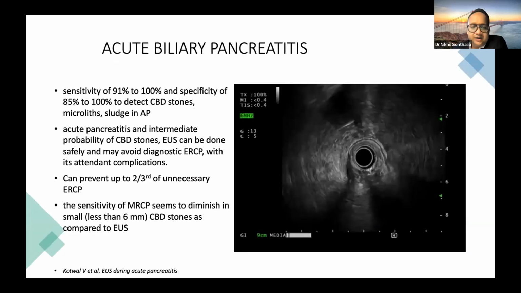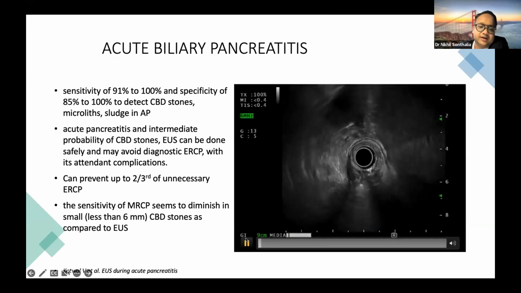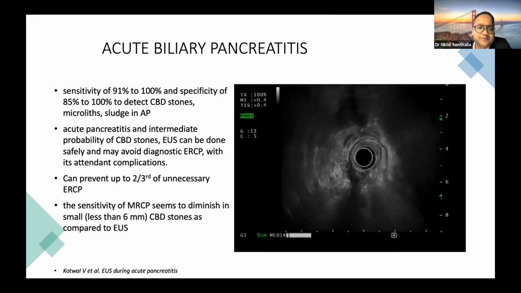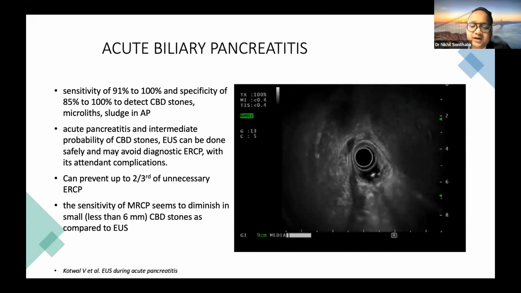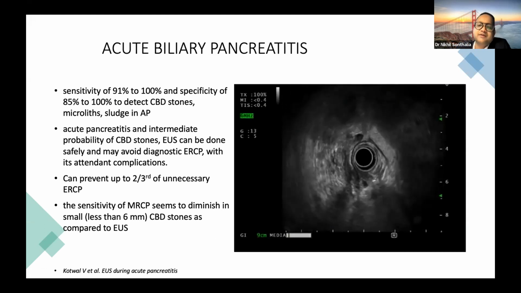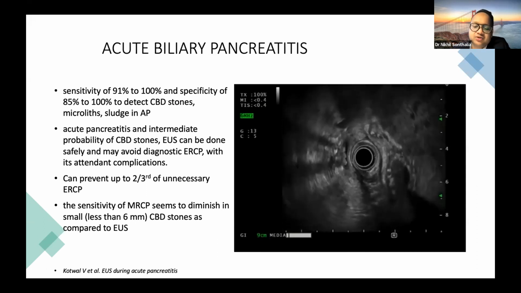Another very important diagnostic indication is biliary pancreatitis. So MRCP is a good modality. It has a sensitivity of 90 to 95%, but EUS gives you a sensitivity up to 100% to diagnose a stone even less than 5 millimeters, which may be missed on MRCP.